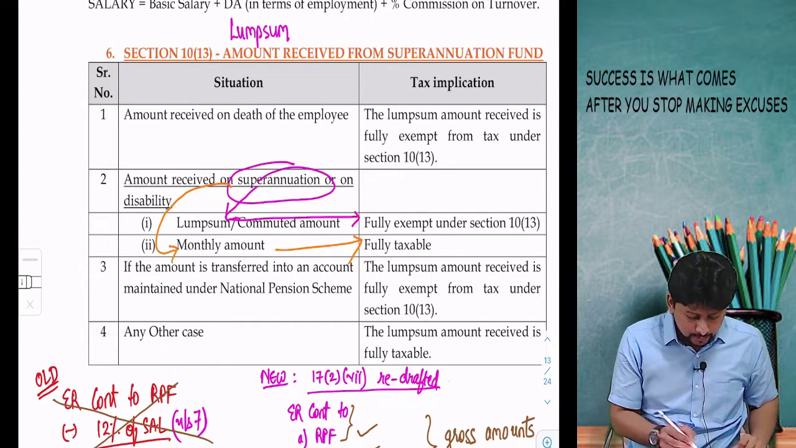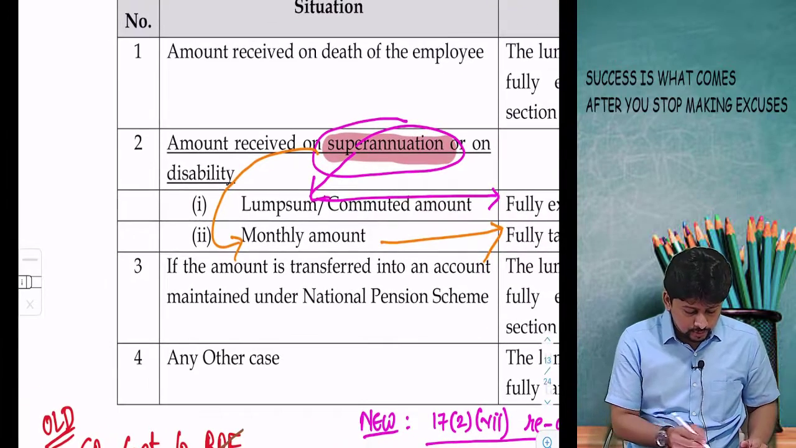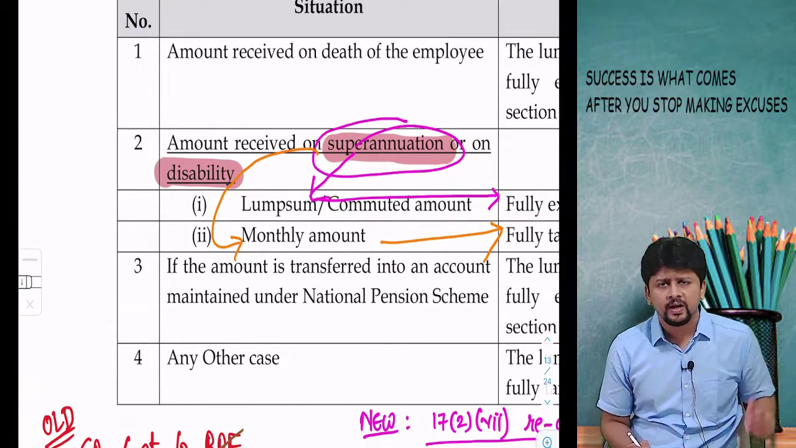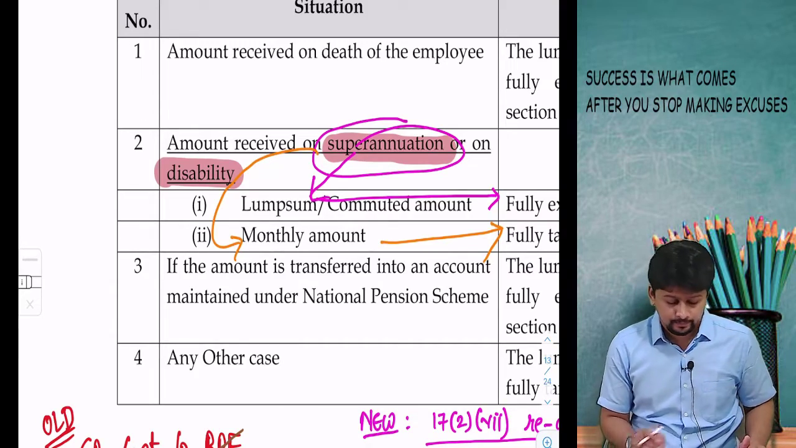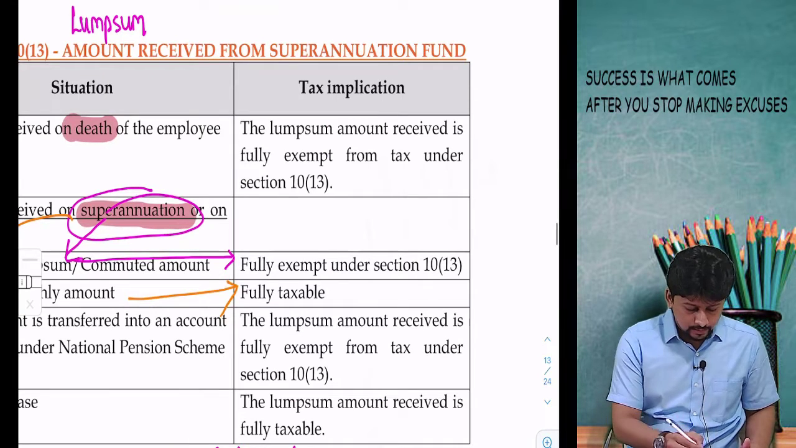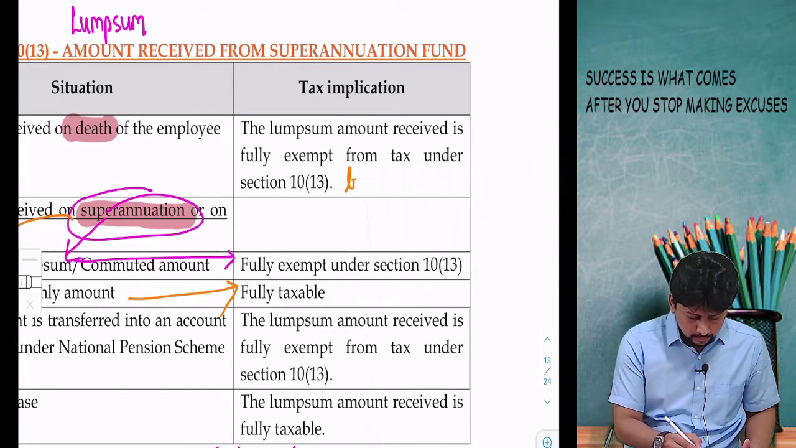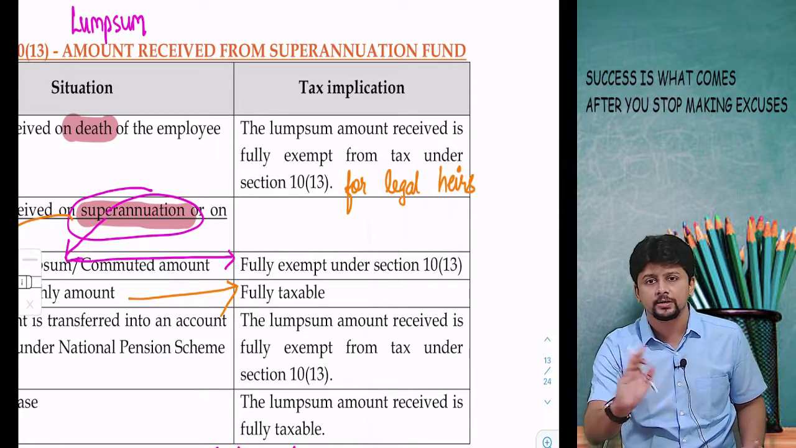When am I withdrawing the amount? On superannuation. Or the second situation visualized is disability. I have to quit the job because of my disability. So the lump sum amount is exempt. If the amount is received on death, obviously it will be received by the legal heirs. So for the legal heir, the amount received is fully exempted from tax. We will not collect any income tax from the legal heir.